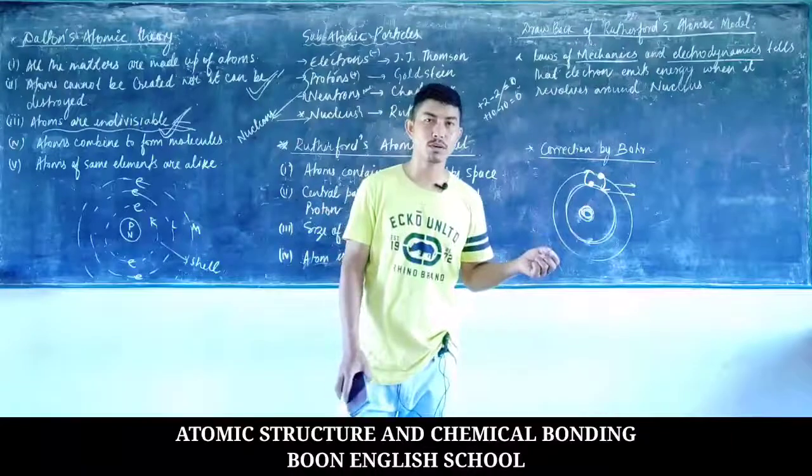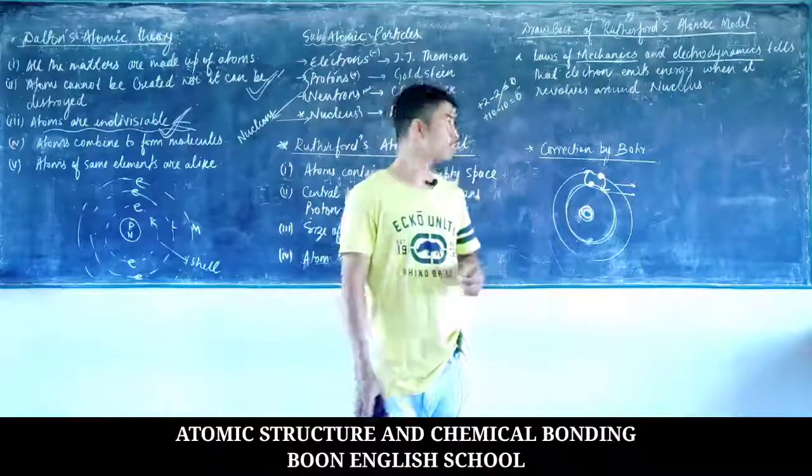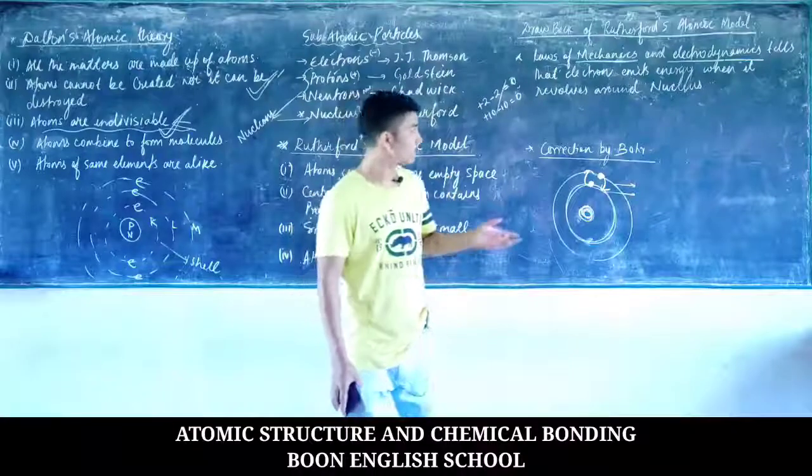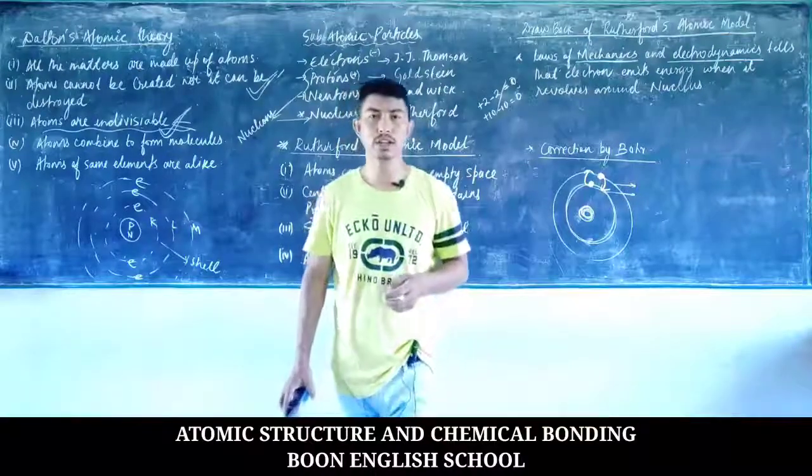Why do these atoms combine, and what are the different kinds of chemical bonds that occur when two atoms want to gain stability?